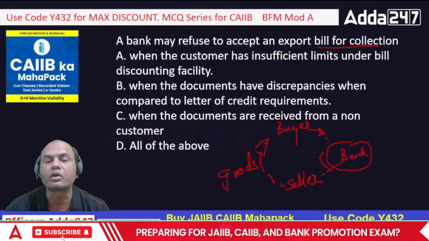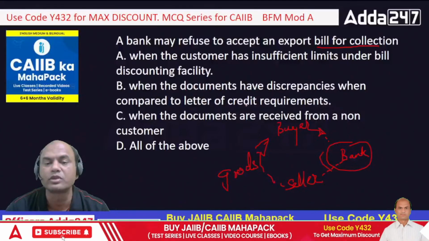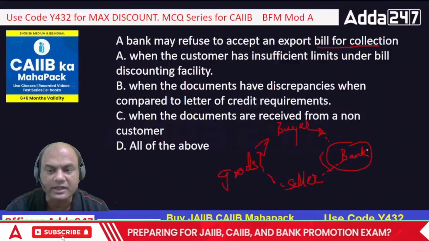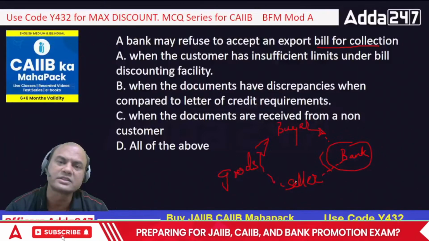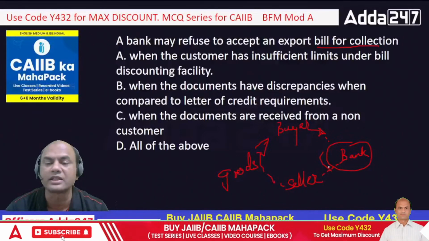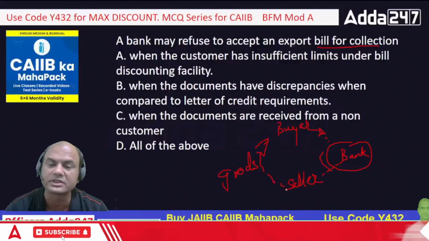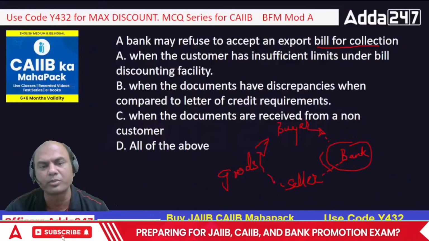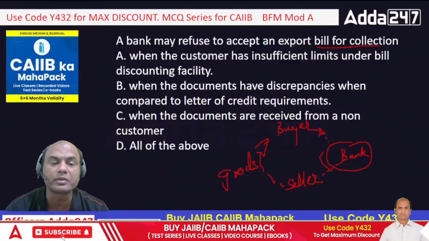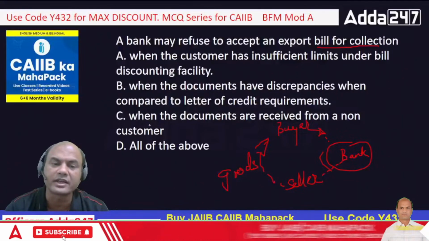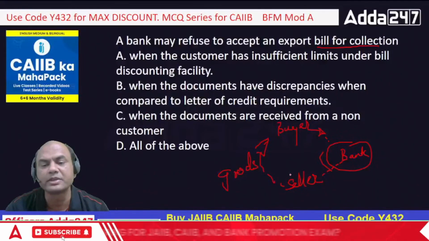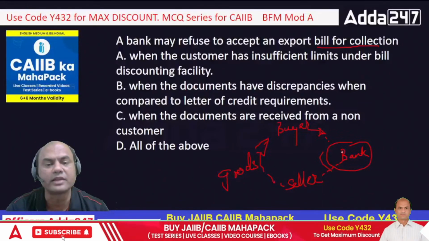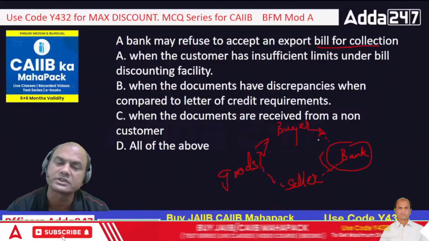Number 2. When the documents have discrepancies when compared to the LCs. Means the documents which this seller has given me, I have checked and found there are discrepancies, some errors in that. So I will tell this seller, I don't accept these documents because they are discrepant and his buyer won't pay in that case, or his bank won't pay. Number 3, when the documents are received from a non-customer. This is the extreme case. Non-customer means this seller is not at all my customer. He doesn't have a relationship with me. Then I have every right to reject these documents.